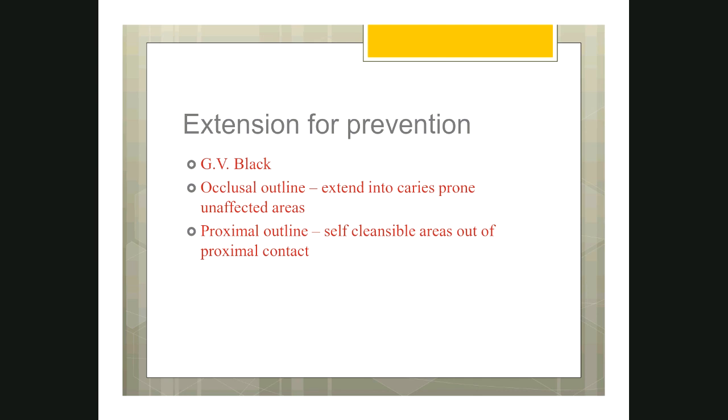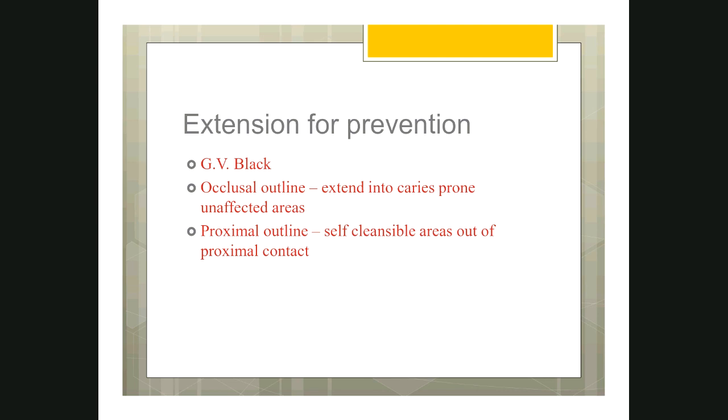For example, if there is class 1 caries in the pit and fissure, sometimes not only the pit and fissure affected by caries, but even the adjacent unaffected pit and fissures will also be included in the outline, assuming that in future these adjacent pits and fissures will also be affected by caries.